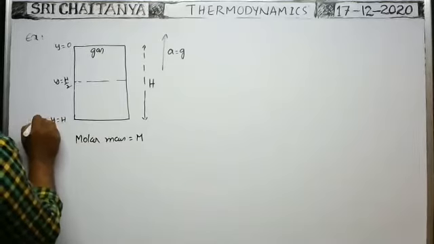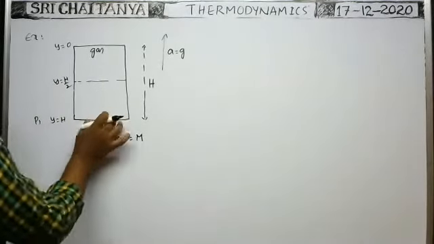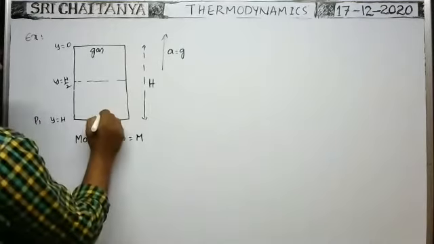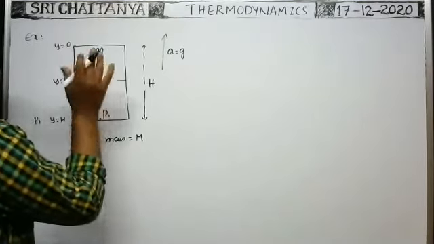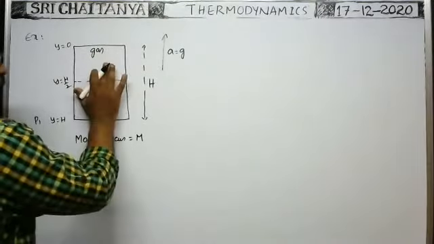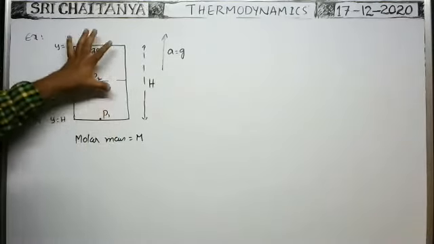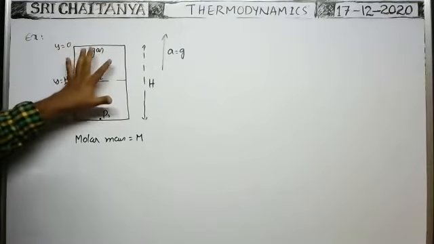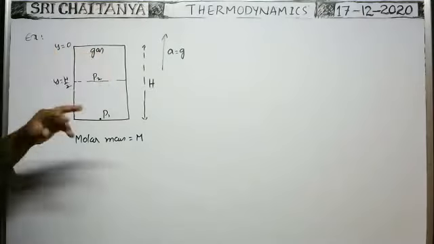Pressure at the bottom is say P1. At the bottom of the vessel, what is the pressure exerted by the gas? That is P1. At the middle, what is the pressure of the gas? P2. If the vessel is at rest, then the entire vessel has uniform pressure. But it is moving with a certain acceleration upwards. That's why the pressure changes occur.